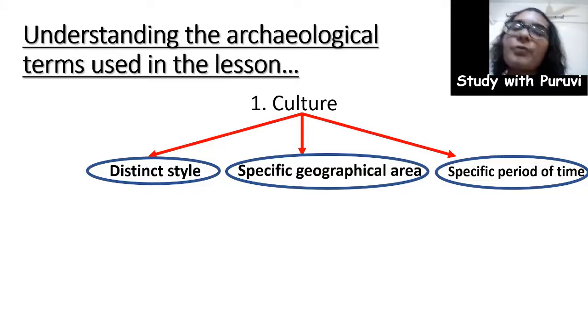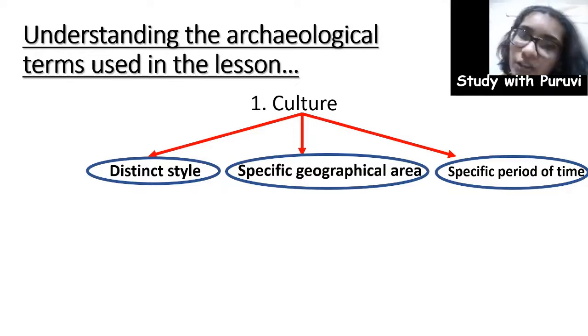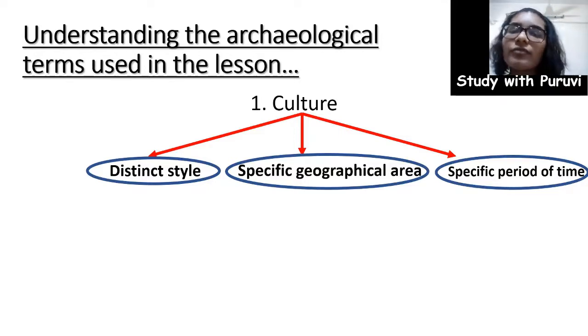But the production of that particular kind of footwear is still done in Kolhapur only. So it is restricted to the city of Kolhapur, and its production started from a specific period of time. So this is basically culture in the present connotation.